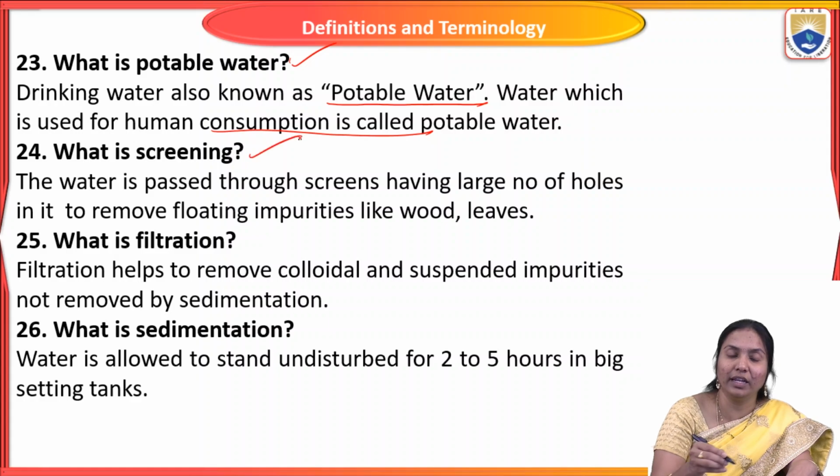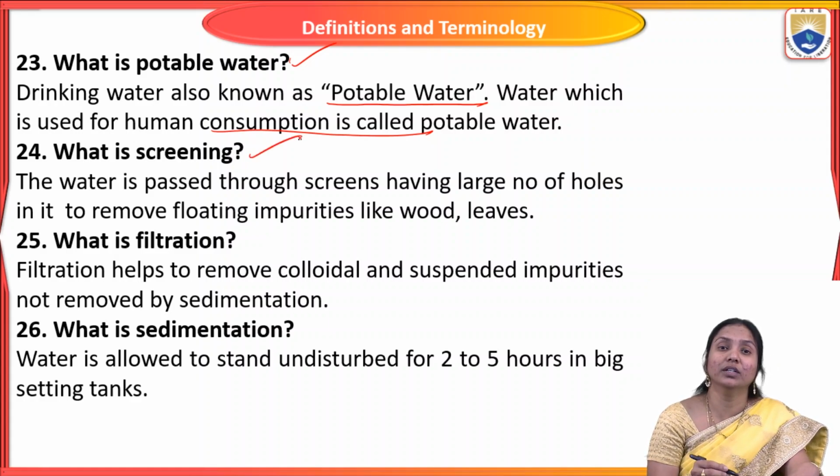So what is screening? As I discussed already, the main sources of water are rivers, lakes, ponds, etc. But this water contains many impurities. So before the municipality supplies this water for our domestic usage, they have to purify it. In this, the first step is screening. This water is passed through the screens.